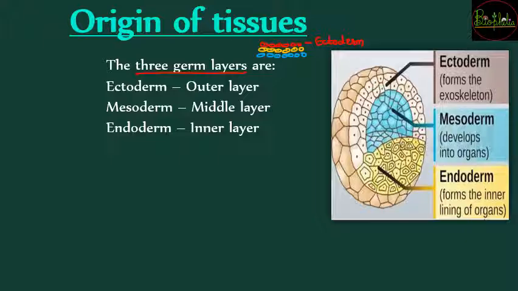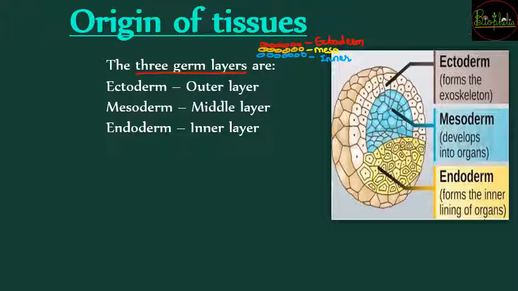फिर जो मिडिल में होगी, that would be called as mesoderm, and the most inner layer would be called as endoderm. So ऐसे जो 3 layers में divide करते हैं, they would be the germ layers, और ये germ layers की वजह से the tissue formation is going to occur.